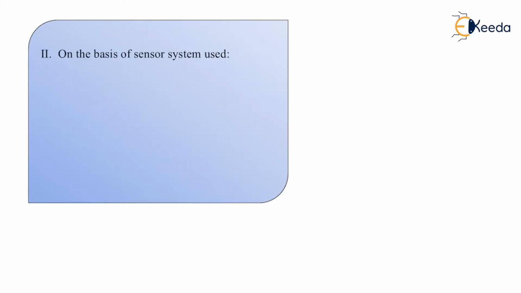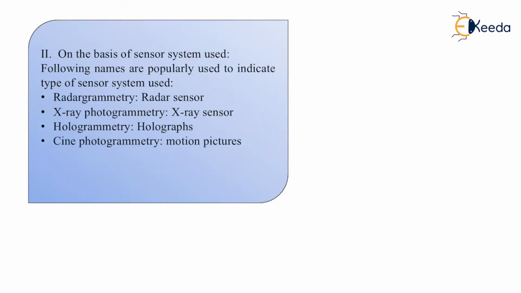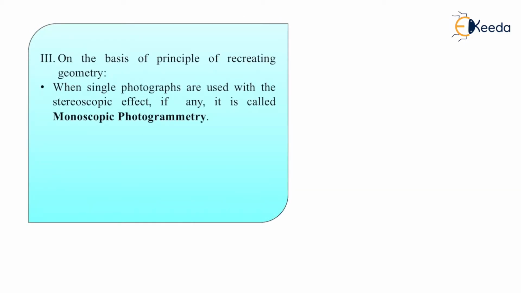The next point is on the basis of sensor systems. On the basis of sensor system, we divide photogrammetry into the following systems. First is radargrammetry, that is radar sensors. Then we have X-ray photogrammetry, that is X-ray sensors. Then holography. Then scene photogrammetry, that is motion pictures. Then we have infrared or color photogrammetry, that is infrared or color photographs. So it depends upon the sensors we are using. Then next comes the basis of principles of recreating geometry.